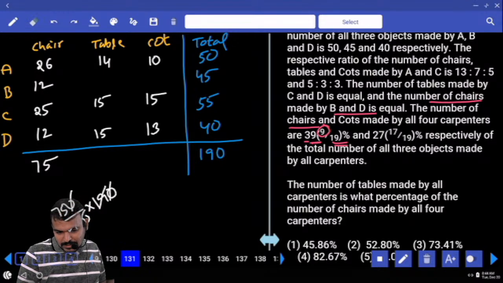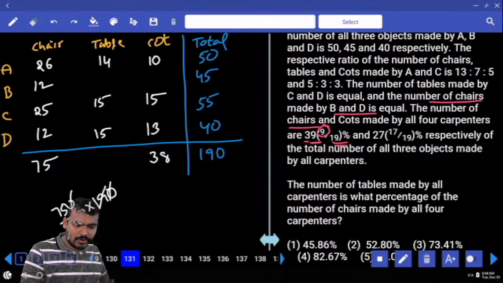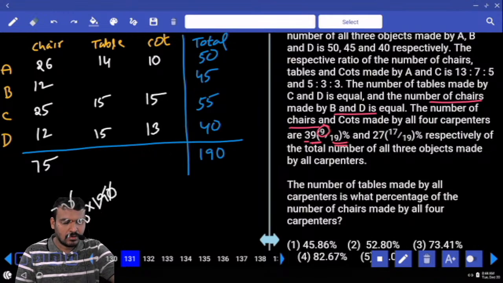What are the total carts? 10 plus 15 plus 13 is 38. What are the total tables? Only 3 values are getting, or not?